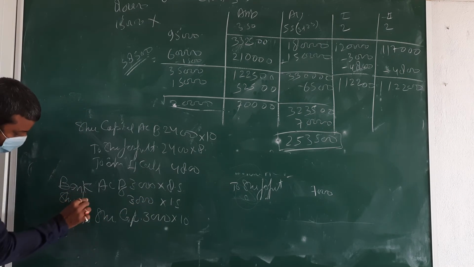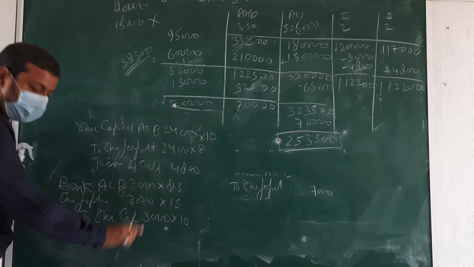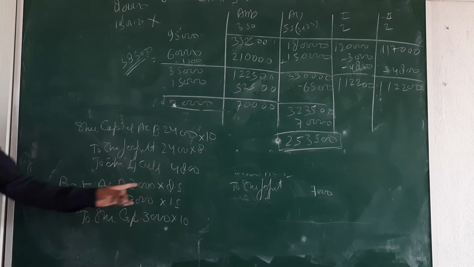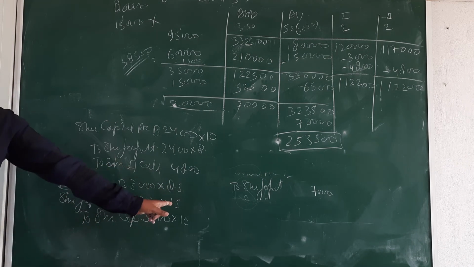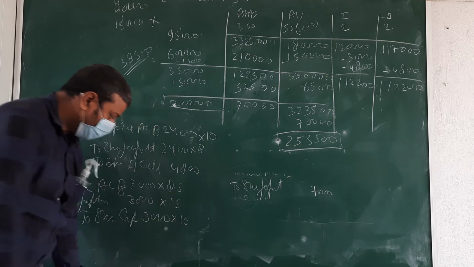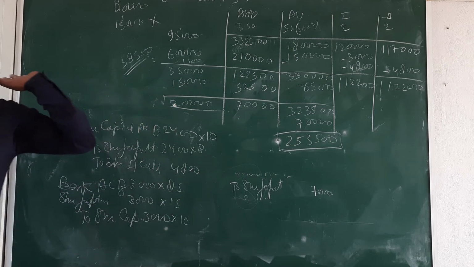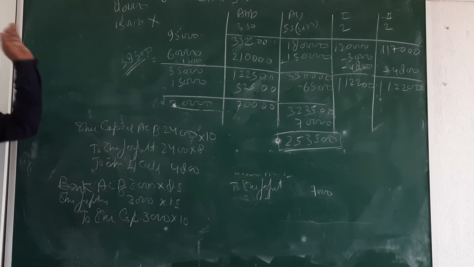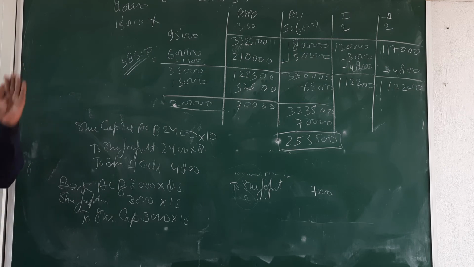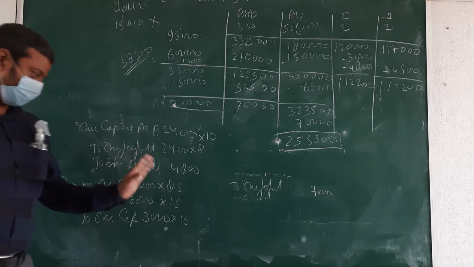Share forfeiture. It's clear now? 3,000 into 8.5, 3,000 into 1.5 is fine now. And then 3,000 into 10. It's clear? Now the problem is coming when we are going to transfer the forfeiture amount to capital reserve. Okay.